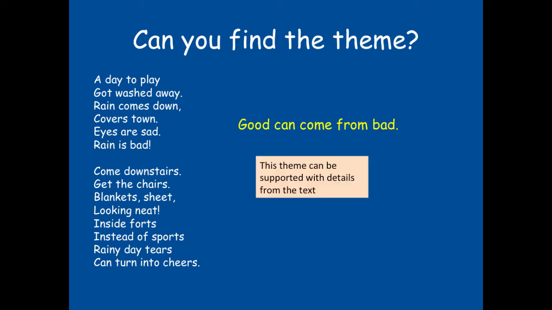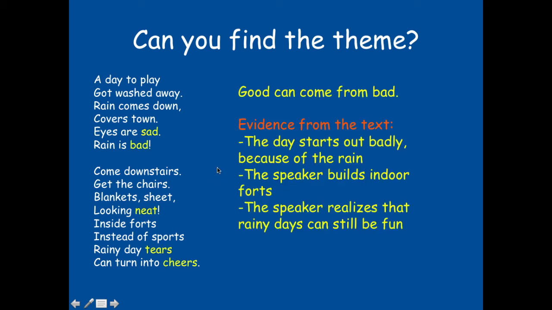Now I need to think. I think this theme can be supported with details from the text. Let me look and see. The day started out badly because of the rain, so that's the bad part. The person was sad. They felt like rain was bad. The speaker built forts indoors. They said those were pretty neat. The speaker realizes that rainy days can be fun. Tears turned into cheers. So I do think there's evidence that supports that good can come from bad.